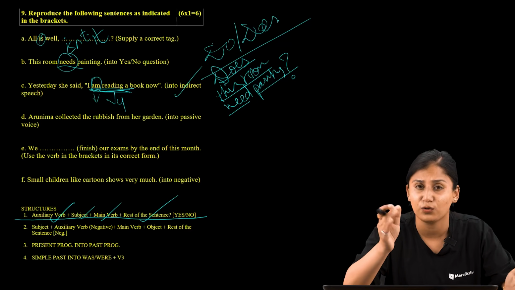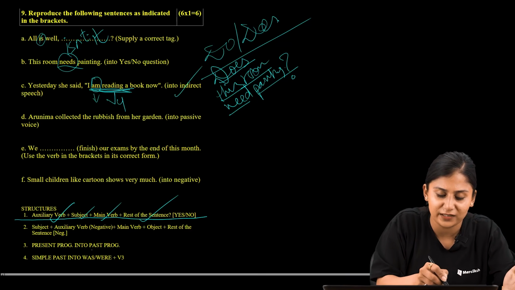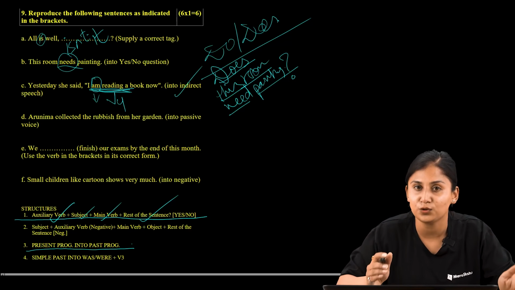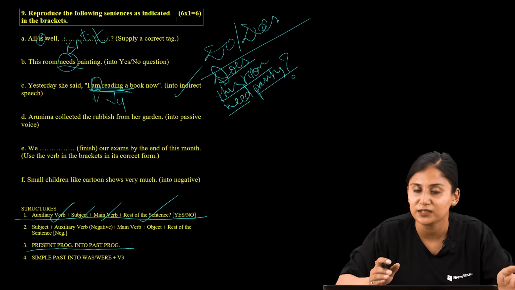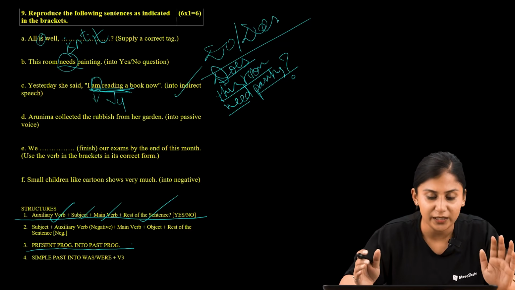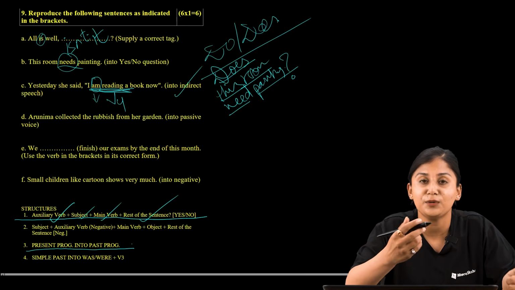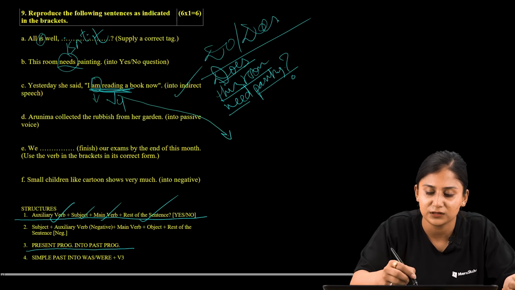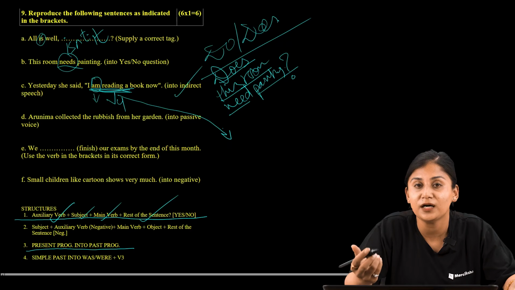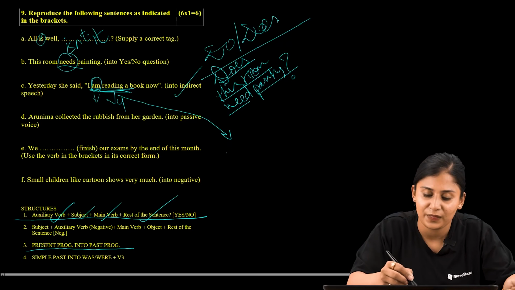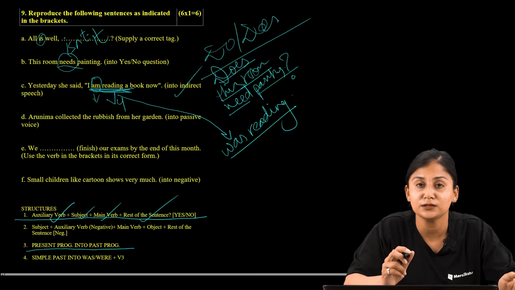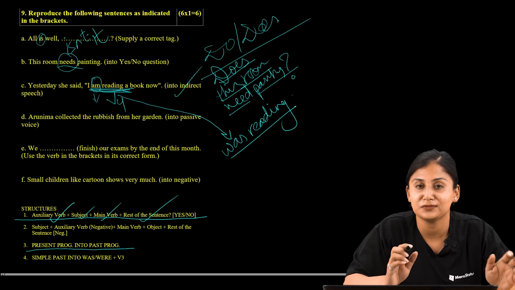In order to make you guys clear, I have also mentioned the structure over here. Whenever we are provided a sentence in the present progressive or present continuous tense, we are supposed to change that into past progressive or past continuous tense. Okay, so now let us change it. What would be the past form of "am reading"? It's "was reading", right?